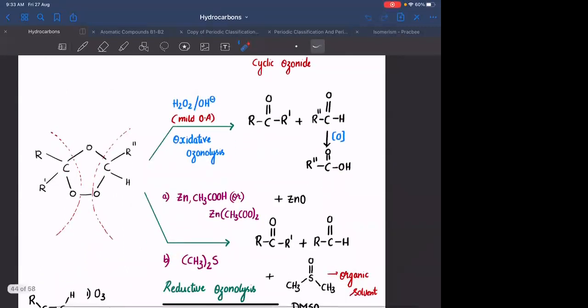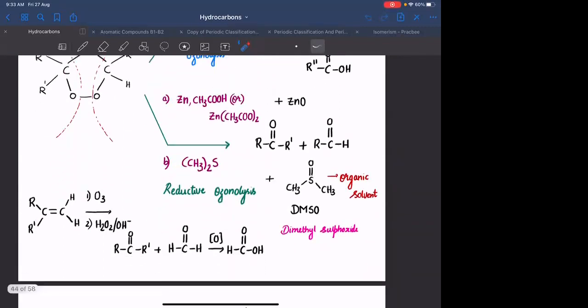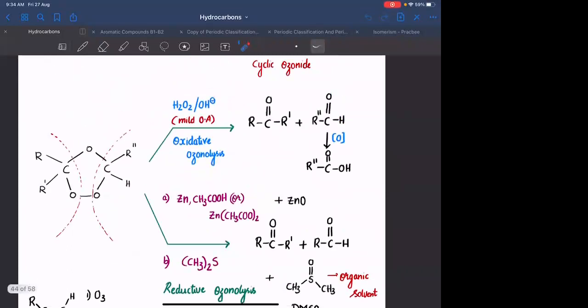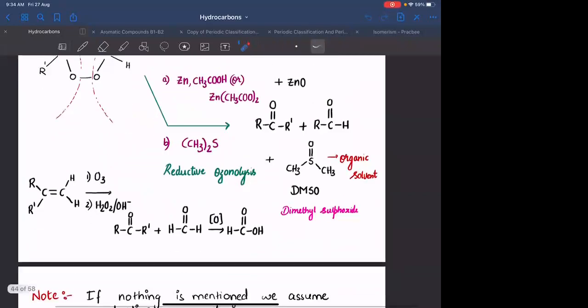The only difference is if you are having the least substituted carbon, that particular carbon first converts into HCHO, formaldehyde, which on further oxidation, only one of the hydrogens will be converting into OH, leading to formic acid. The least substituted part won't be giving CO2 and H2O in case of ozonolysis. It will be converting into formic acid. Everyone, is this clear? The reason is H2O2 is a mild oxidizing agent. It is not a strong oxidizing agent. Hence, only one of the hydrogens will be converting into OH.